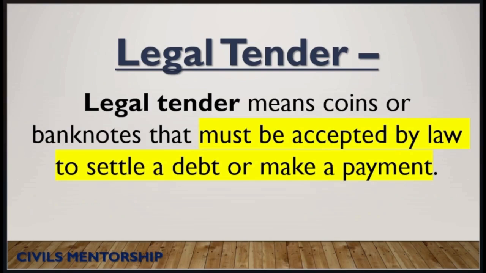In simple terms, legal tender refers to coins or banknotes that must be accepted by law to settle a debt or make a payment. In other words, if someone offers you legal tender in repayment, you are legally bound to accept it. You cannot refuse. For example, a rupees 500 Indian banknote or a rupees 10 coin. These are legal tenders issued by the Government of India or the central bank and must be accepted for all payments and debt settlements nationwide. Similar to fiat money, certain conditions need to be satisfied for a currency to become legal tender. So what are those?